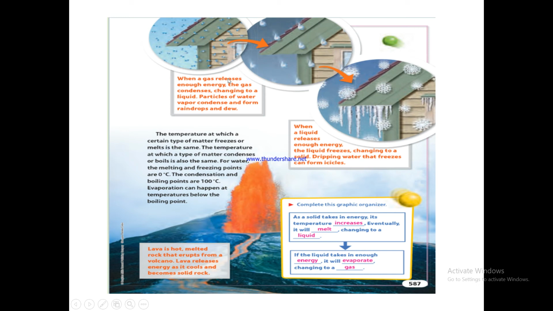Same thing, when a gas releases energy, the gas condenses, changing into a liquid. Particles of water vapor condense and form raindrops. This is what I explained just now. When a liquid releases enough energy, as it releases means it's losing energy, it freezes, it changes into solid. Now, as a solid takes in energy, takes means gain, when something gains energy, what happens to temperature? It increases, that means it's moving faster. And it will melt, change into liquid. And then when this liquid gains more energy, it will evaporate and change into gas.